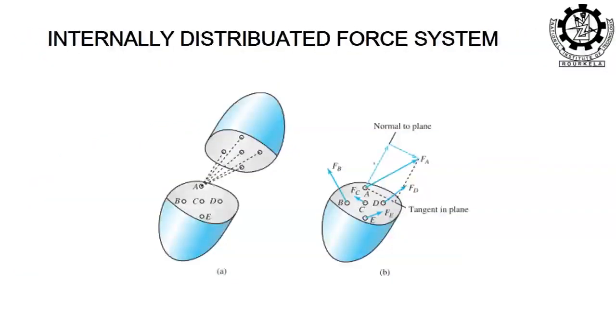So, the internally distributed force system, just now whatever we have shown there, to have a better understanding, an object has been cut into two different pieces, shown in 3D form. At a single point there are a number of forces; all these forces come out from every point, or a single point has been shown.